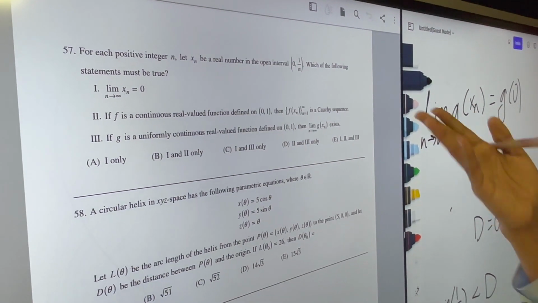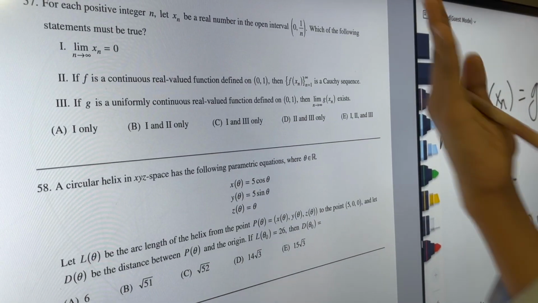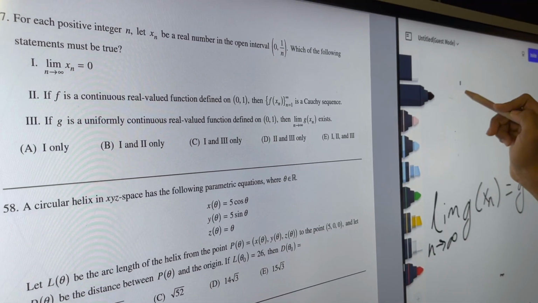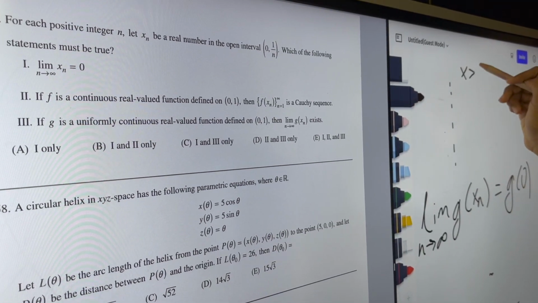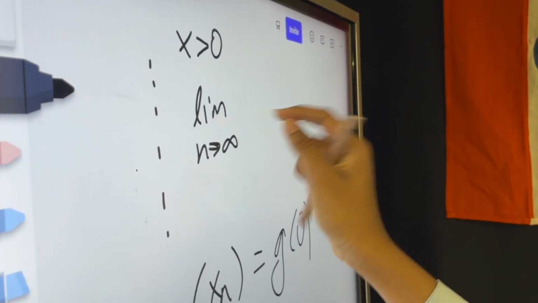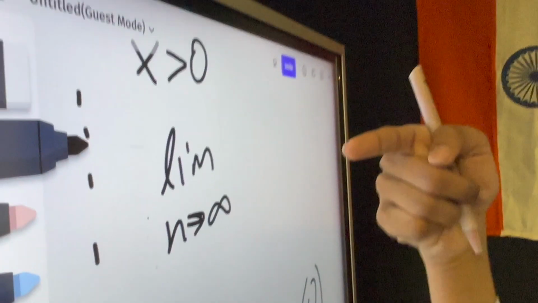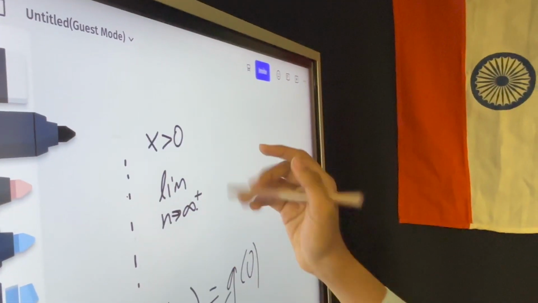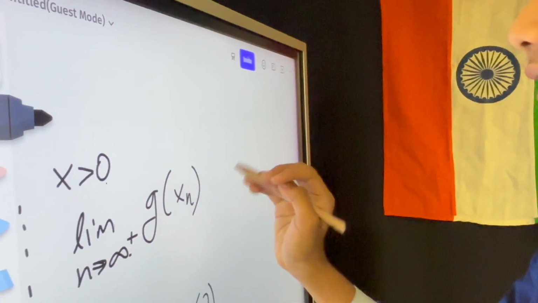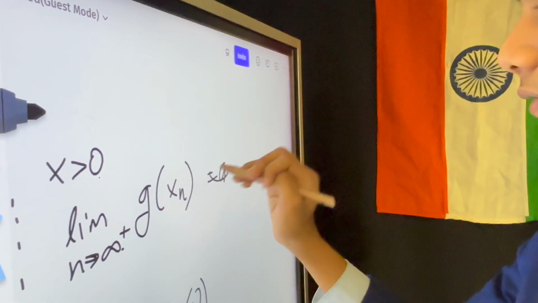And we know that G of 0 must exist because we know it's continuous and real valued for any x greater than 0, which means that the limit from the right side has to exist.